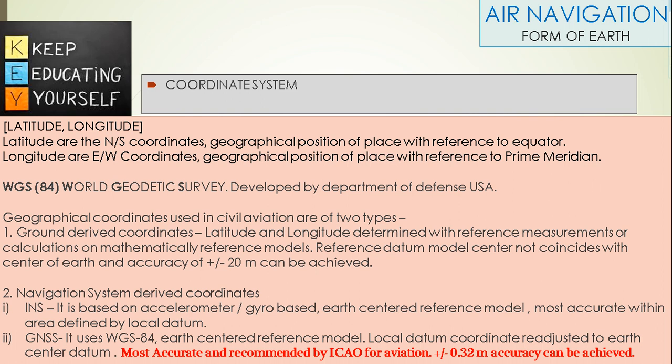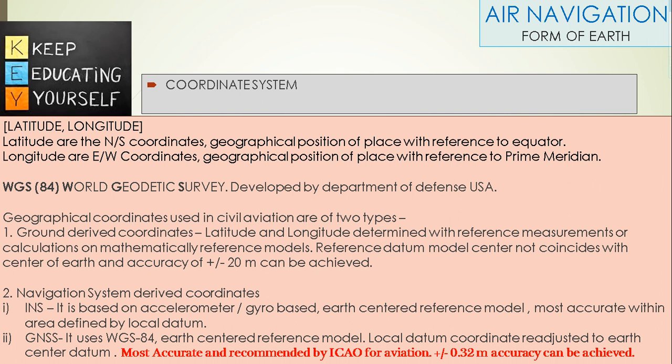The other is navigation system derived coordinates. First is INS. It is based on an accelerometer or gyro based Earth-centered reference model. It is most accurate within an area defined by local datum. The other navigation system derived coordinate is GNSS.